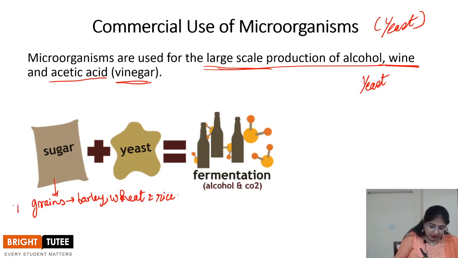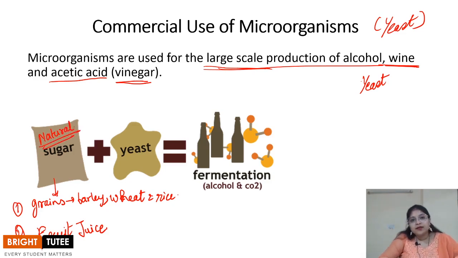Apart from that, it is also obtained from fruit juices, right? Like we all know that wine is an alcohol which is obtained from the juice of fruit. So the natural sugar is what the yeast acts upon, right?